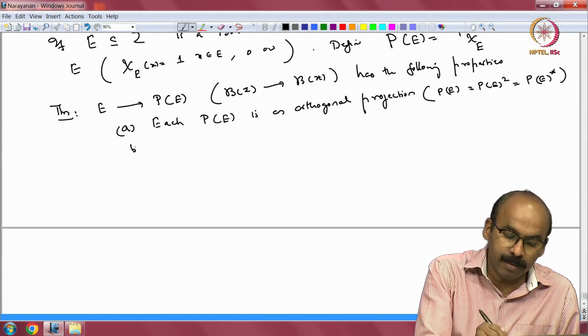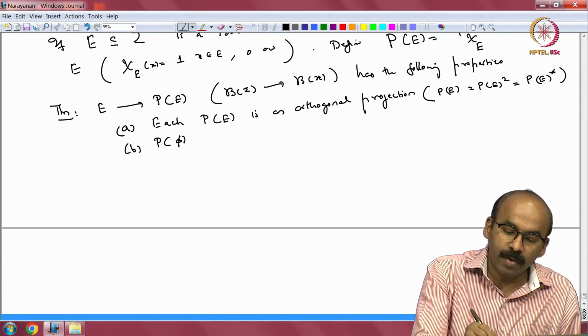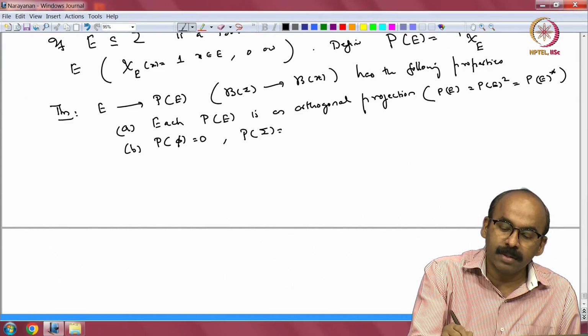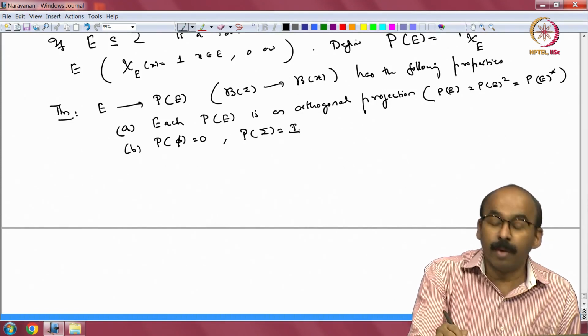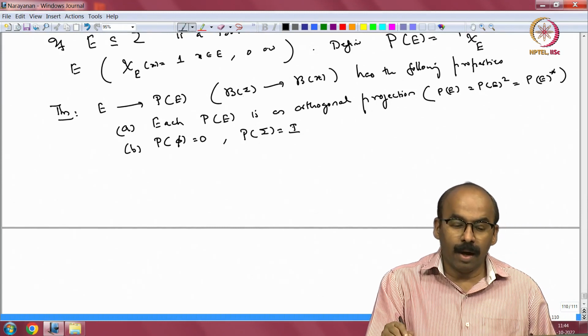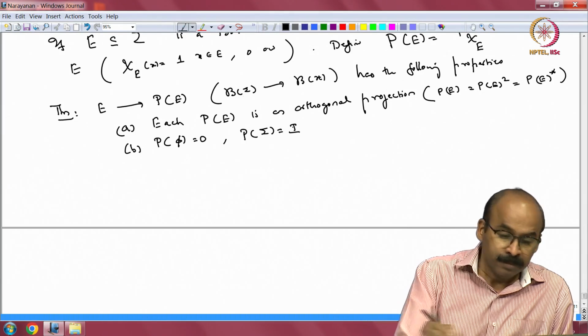Okay. So, B: P of phi equal to 0, P of the whole space equal to the identity operator. So, P of empty set is 0, which is trivial. P of the whole space is identity.